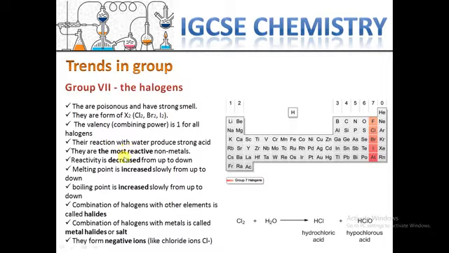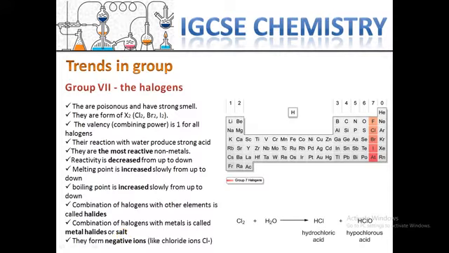Another point is that the combination of halogens with other elements are called halides, like sodium halides, potassium halides. If they combine with metals, they create a salt, or metal halides.